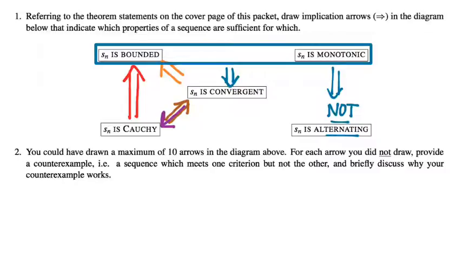But for the sake of clarification, can an alternating sequence converge? Sure. In fact, we saw on quiz number 5, the example that you proved was actually an alternating sequence. So alternating sequences can converge, but not every alternating sequence converges. So does alternating imply not monotonic? Yeah, I think it does. Alternating implies not monotonic. Right, so both ways. Not alternating implies not monotonic. Oh, right, so I should have left it this way, because what you said, Ali, is just the contrapositive of the arrow that's up here. Yep.